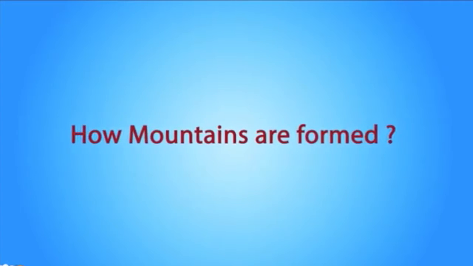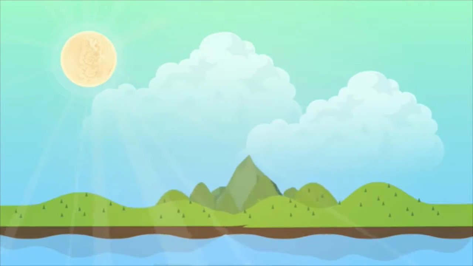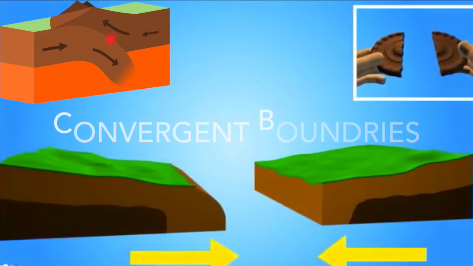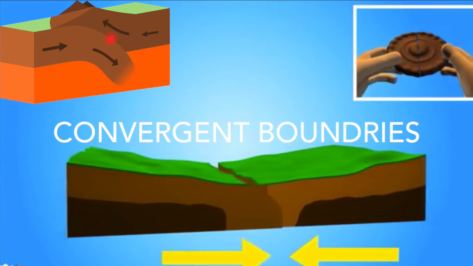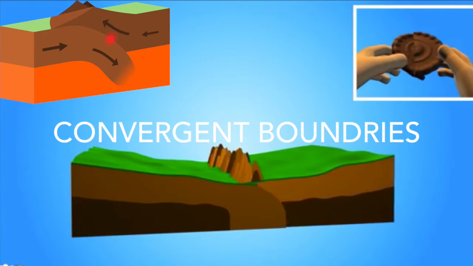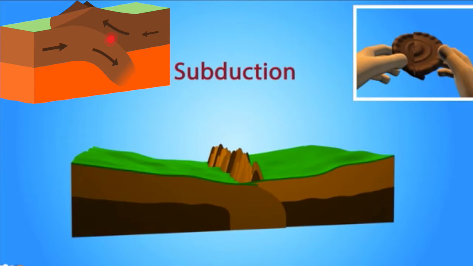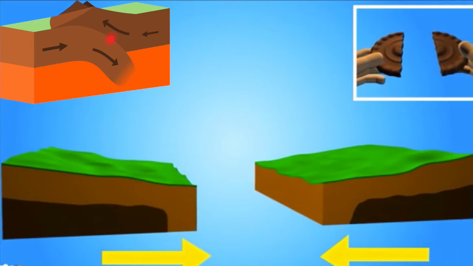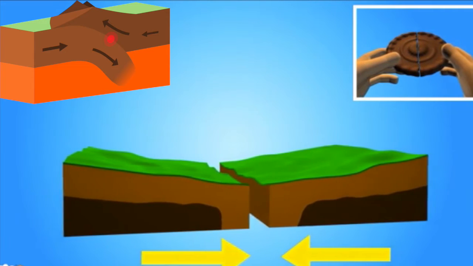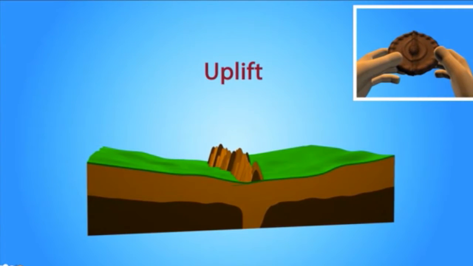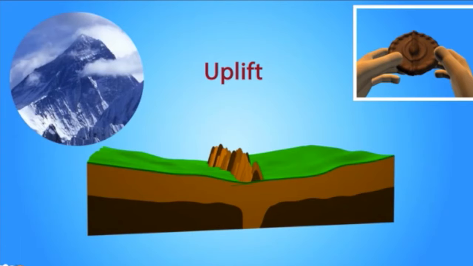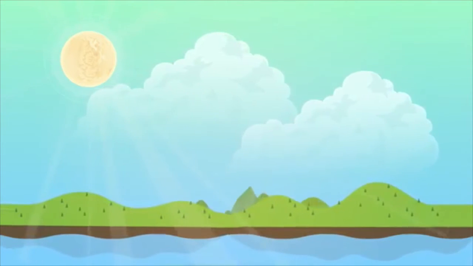How are mountains formed? Mountains are formed by something called convergent plate boundaries. This is when two tectonic plates converge, in which the thinner of the two subducts beneath the other. The thicker one is forced upwards, crumpled, and faulted, forming mountain ranges. Or both plates are smashed together and are forced upwards. Either of these form mountains.